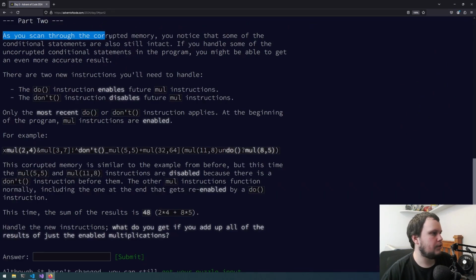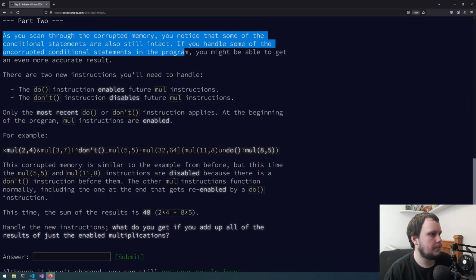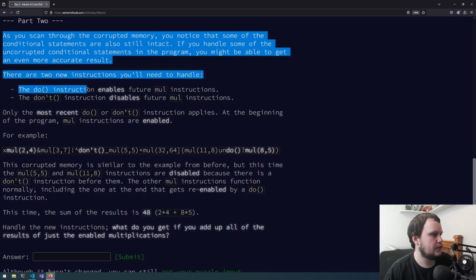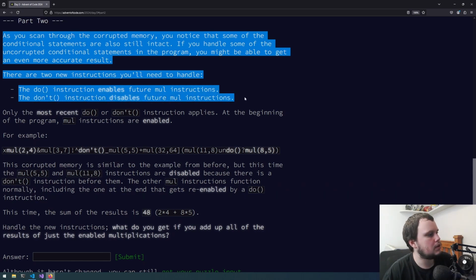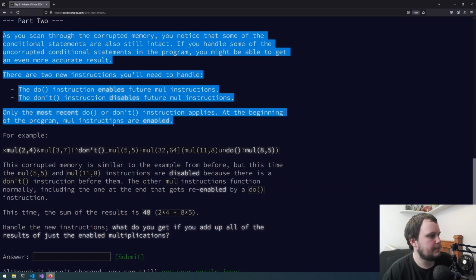As you scan through the corrupted memory, you notice that some of the conditional statements are also still intact. If you handle some of the uncorrupted conditional statements in the program, you might be able to get an even more accurate result. There are 2 new instructions you'll need to handle. The do instruction enables future mul instructions, and the don't instruction disables future mul instructions. Only the most recent do or don't instruction applies. At the beginning of the program, mul instructions are enabled.